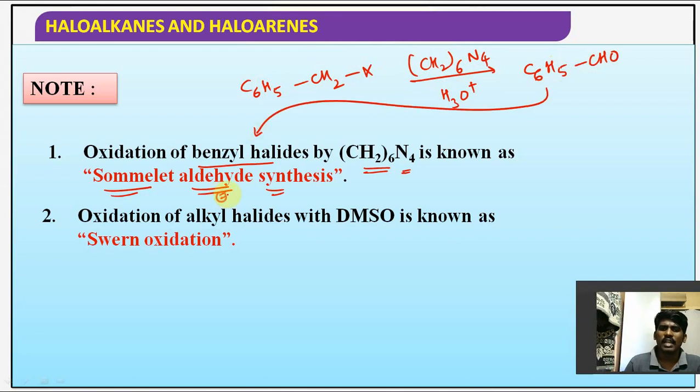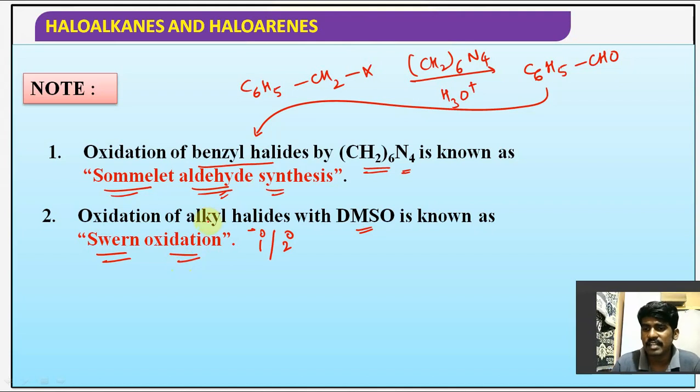This reaction is known as Sommelet aldehyde synthesis. But oxidation of primary or secondary halides with DMSO is known as Swern oxidation, guys. Both of these are for competitive exams, not for the board.